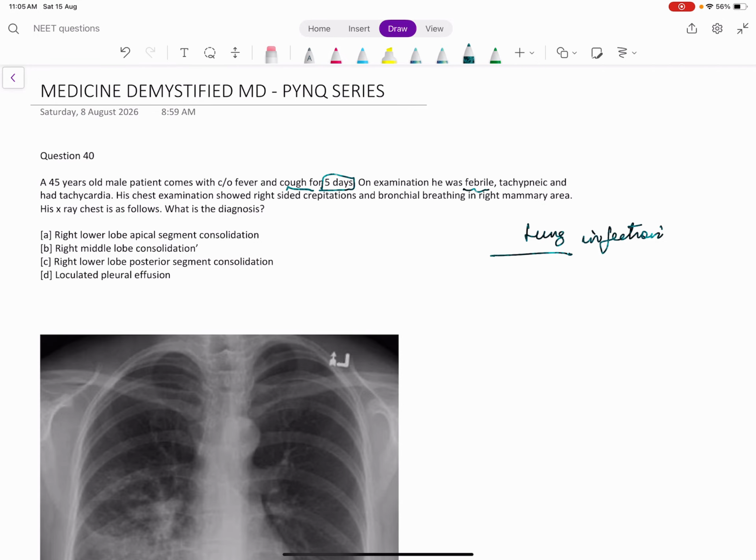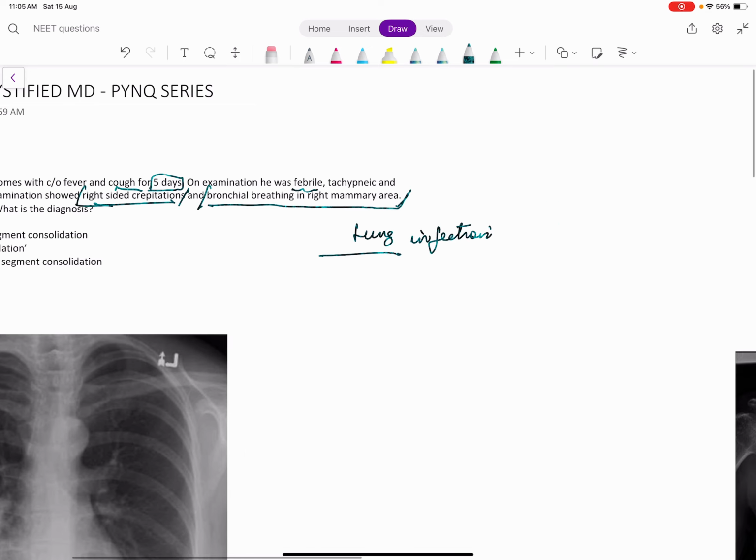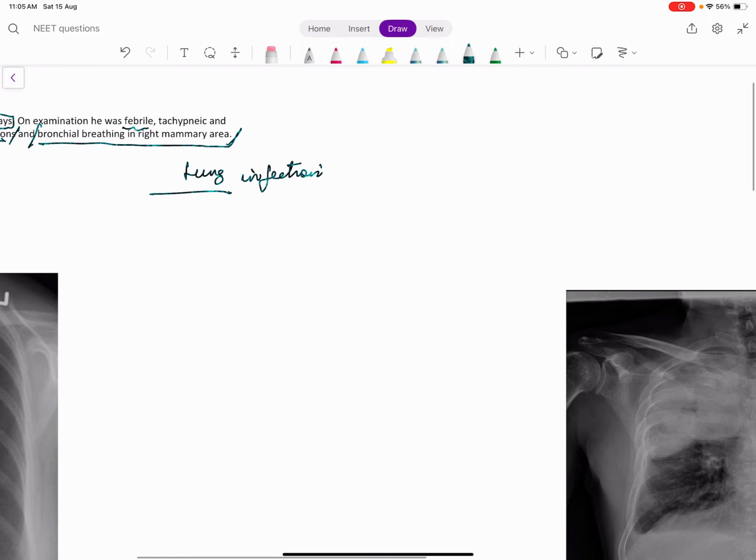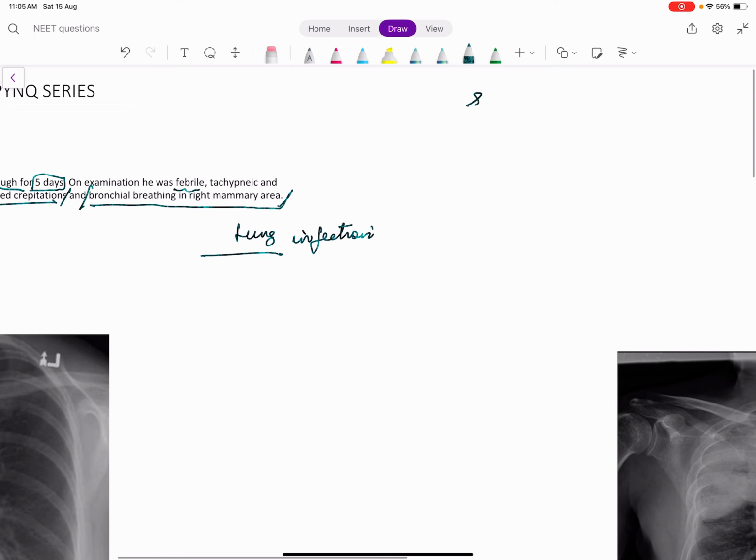His examination showed right-sided crepitation. So we have to look at the right side of the lung. So there is some pathology in the right side. There is bronchial breathing in the right mammary area. If you remember the areas of the lung, I'll just give the summary of the areas of the lung.